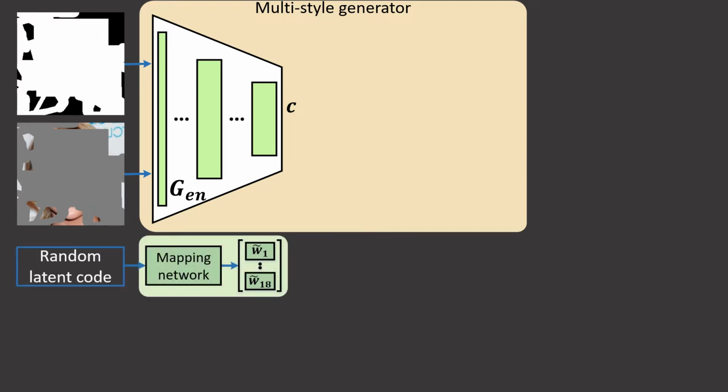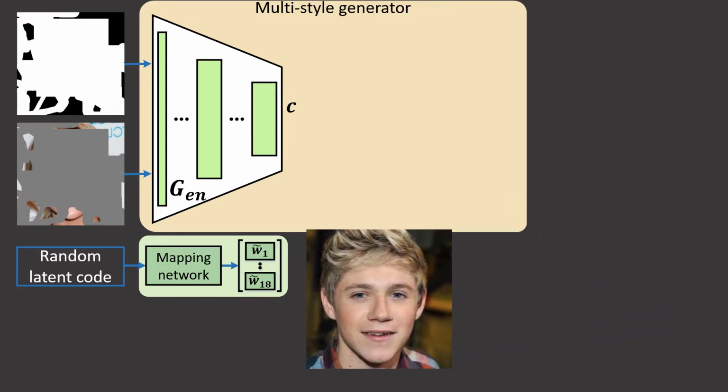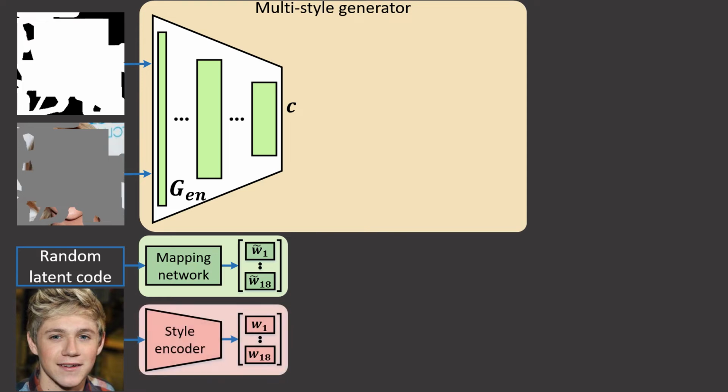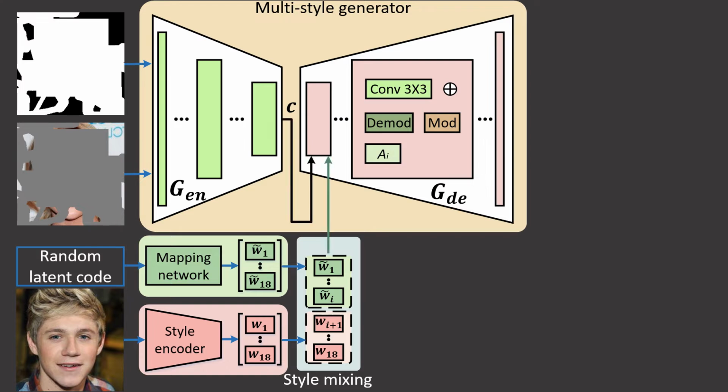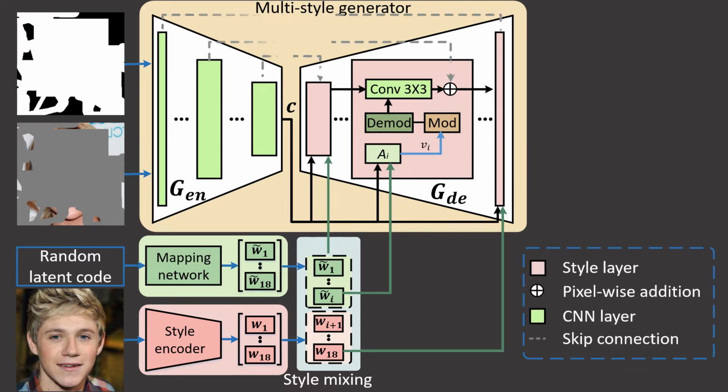Given a masked face image and a binary mask, the encoder of the multi-style generator outputs a global style code as well as the corresponding multi-resolution feature maps. Simultaneously, a mapping network linearly maps a randomly sampled latent code to a stochastic style code, and a pre-trained style encoder directly maps an image to a disentangled style latent space. We employ style mixing on stochastic and exemplar style codes, and modulate them with the global style latent code of the input image into the multi-style generator for facial inpainting. Next, the decoder of the generator utilizes the multi-style vectors and the multi-resolution feature maps to generate the output.